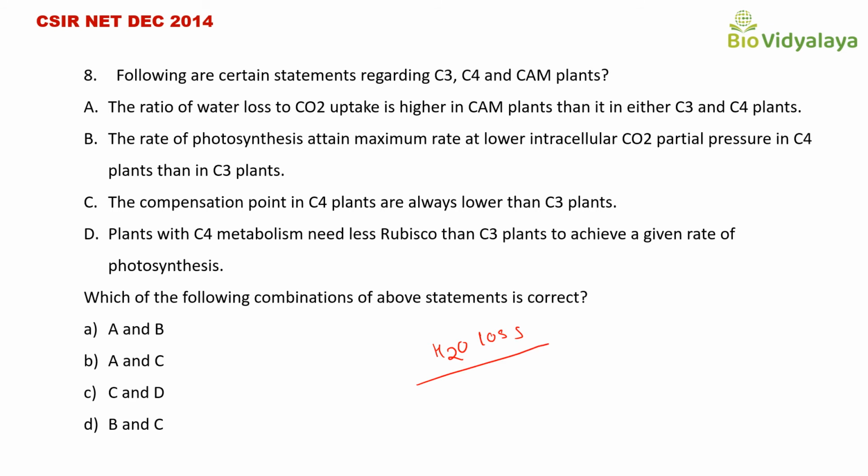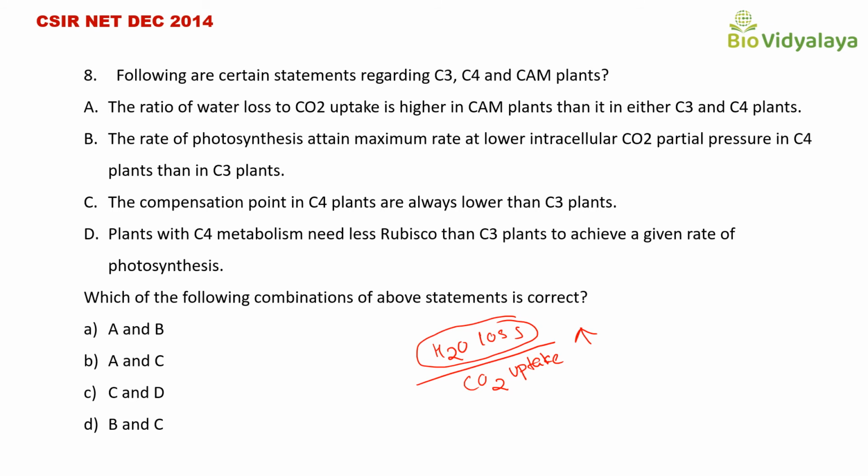to carbon dioxide uptake, that is higher in CAM plants. That means water loss is higher in CAM plants as compared to carbon dioxide uptake. Is this correct? Is water loss in CAM plants higher as compared to C3 and C4 plants?